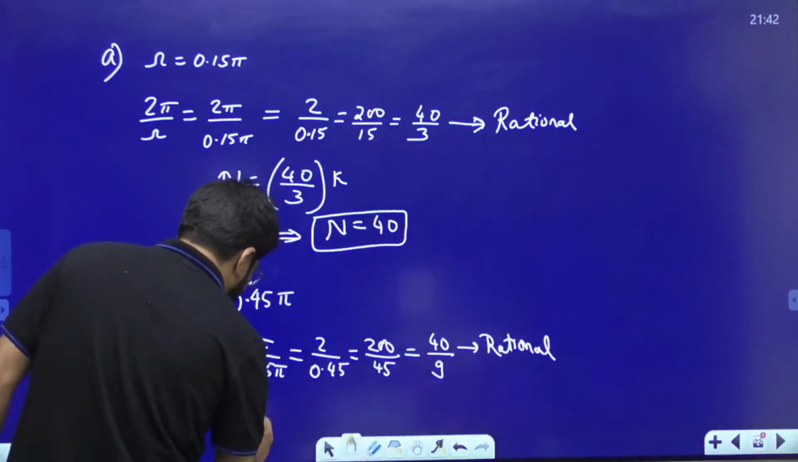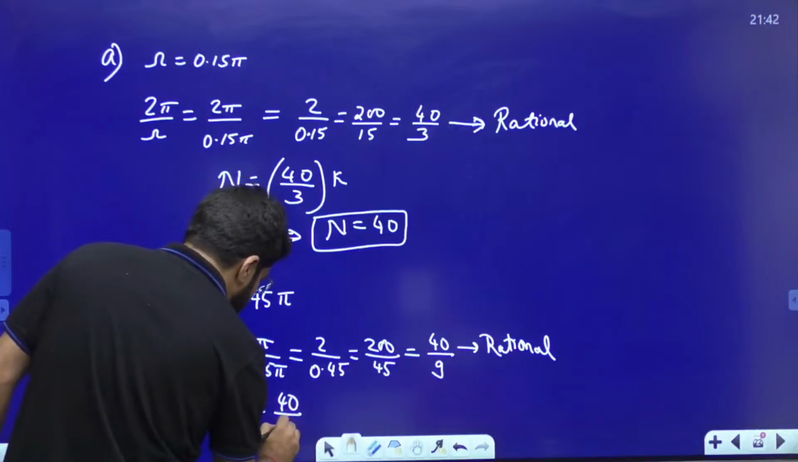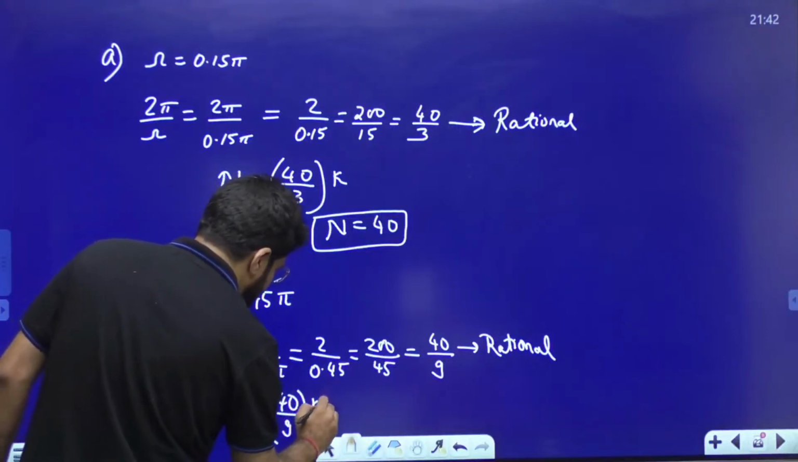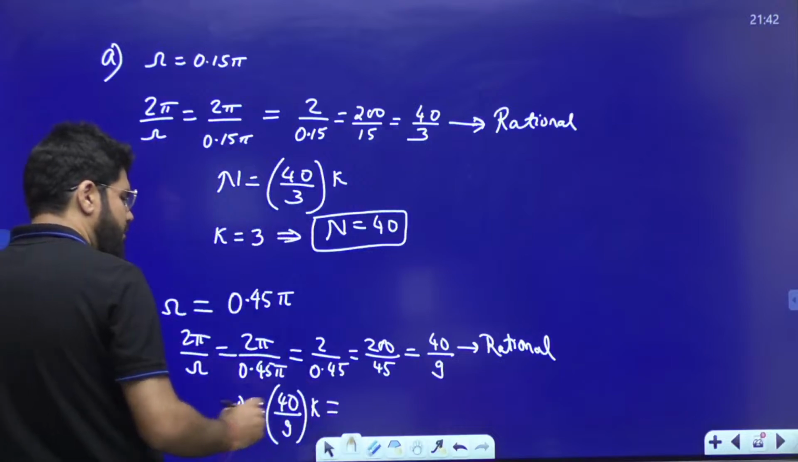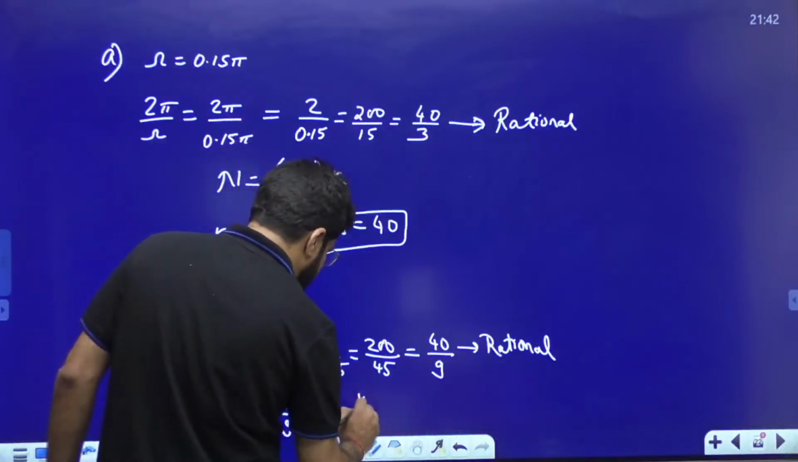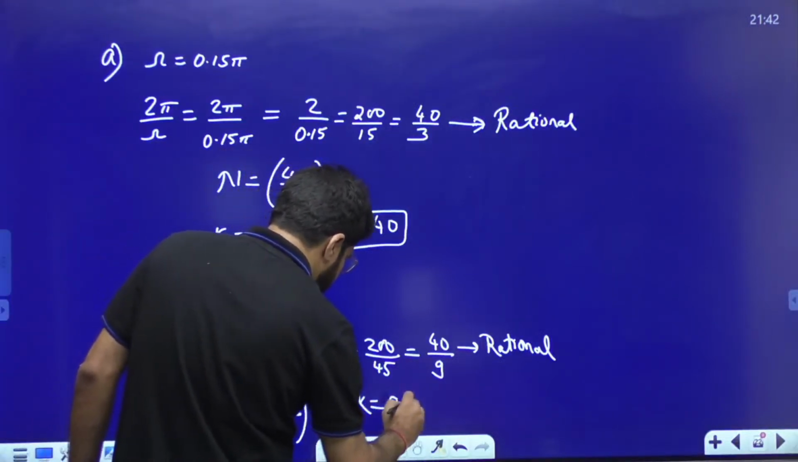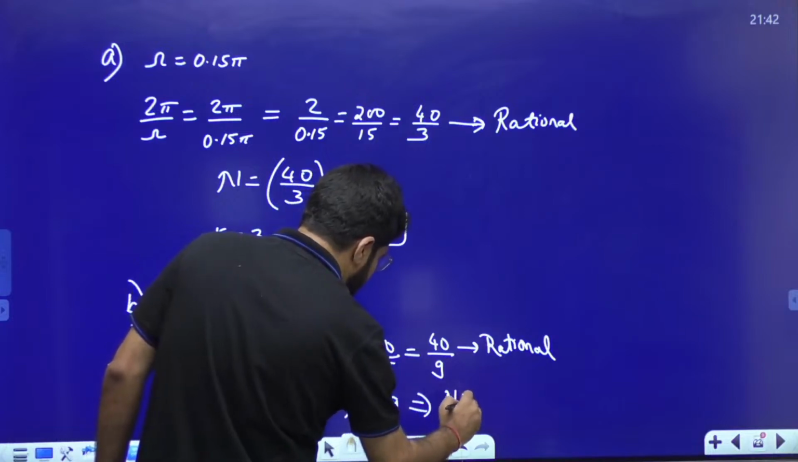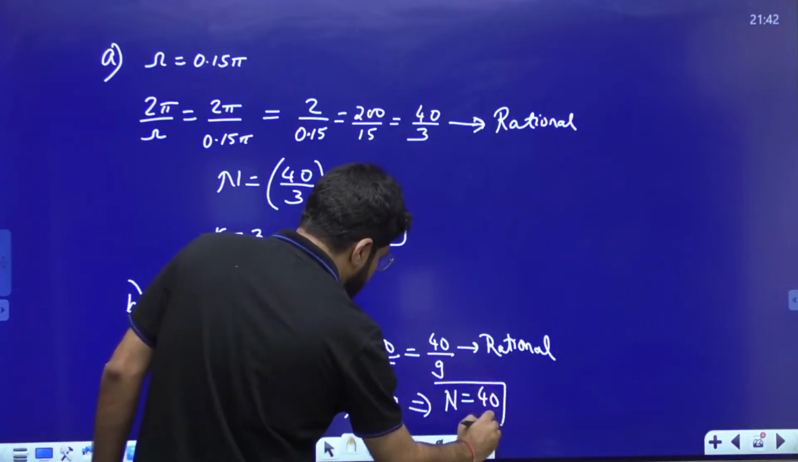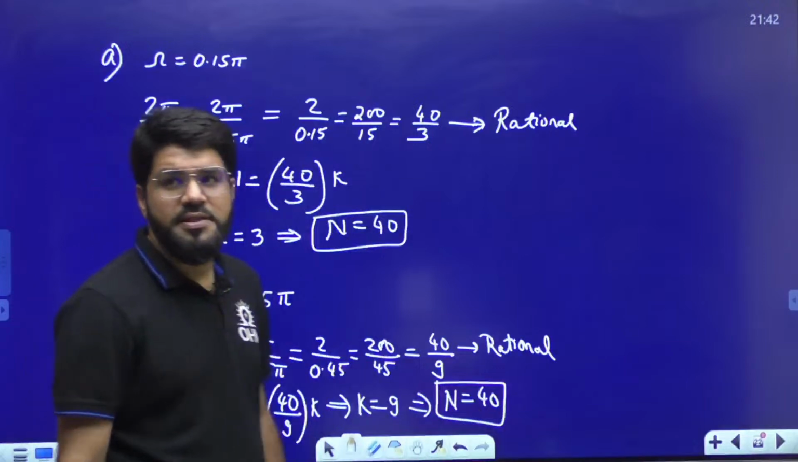But what is the final time period? It is 2 pi by omega into k, where k you can choose as 9, and the time period again looks like 40. Time period is again 40.